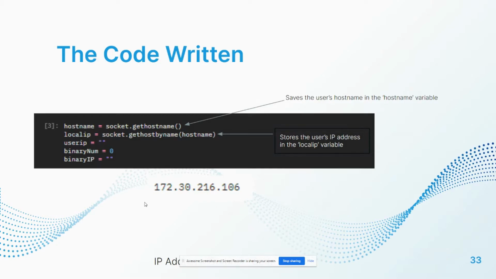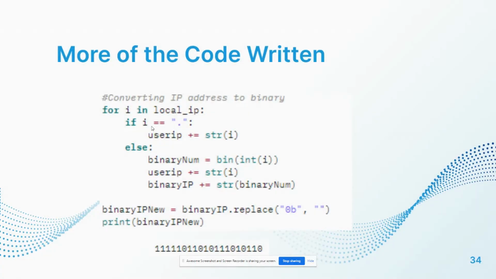This is a VPN encrypted IP, so not actually a real IP address, obviously. And then that IP is converted into binary using this for loop and nested if statements. And here you can see the output of that IP address in binary.